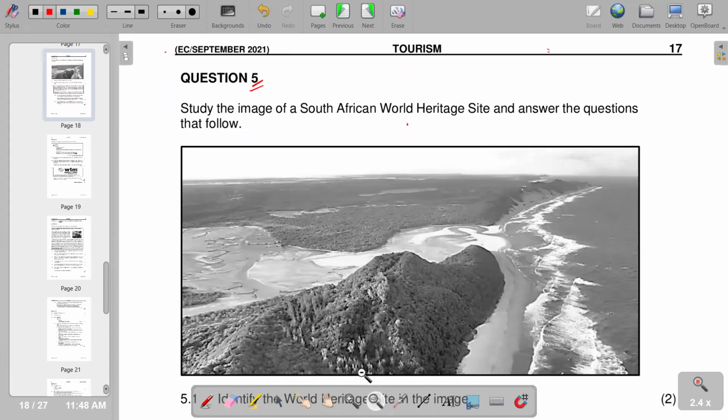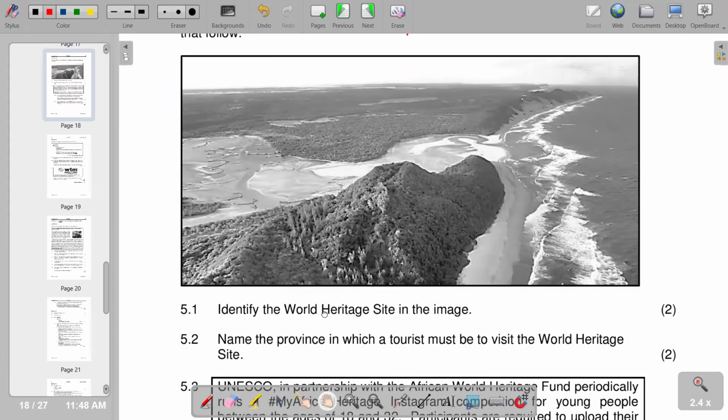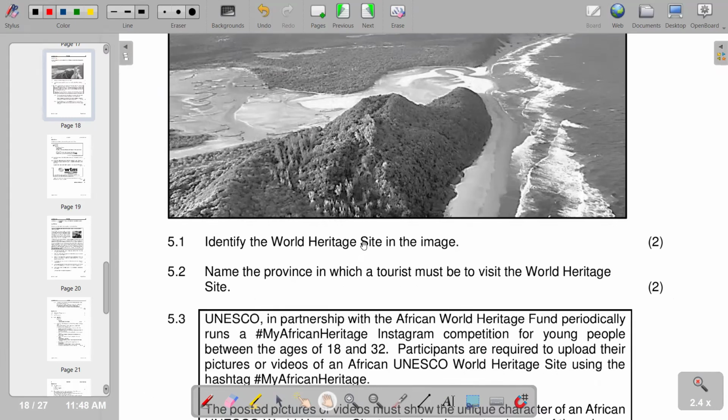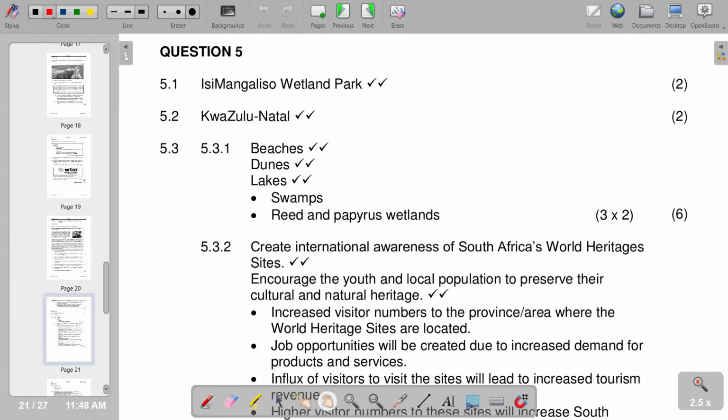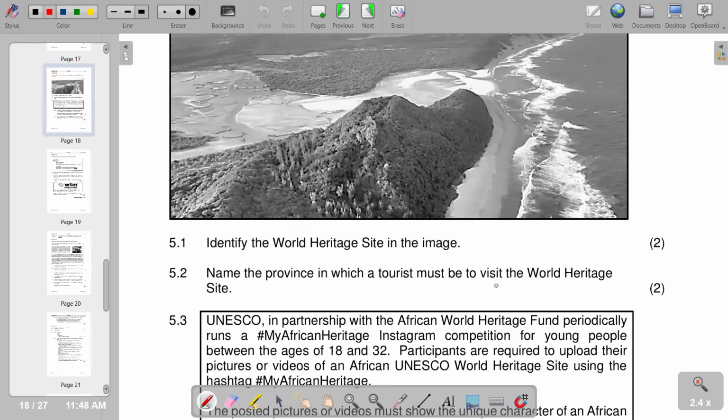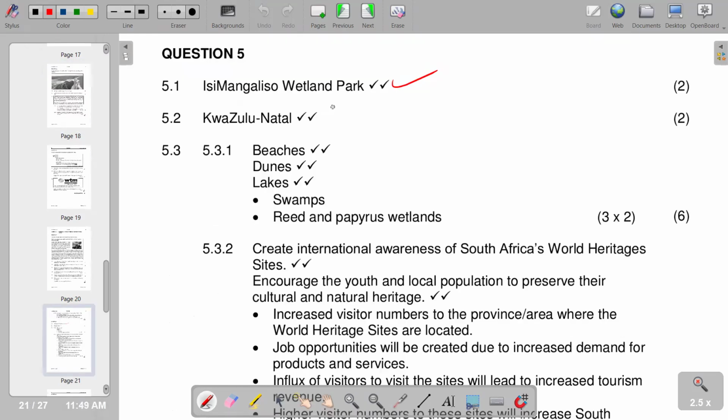Then in terms of the question that we have on that site, it is identify the World Heritage Site in the image. And so you see that this is the Isimangaliso Wetland Park. So we are saying the heritage site is Isimangaliso Wetland Park, as indicated. And of course, this next question is name the province in which a tourist must be to visit the World Heritage Site. And this is KwaZulu-Natal. So this is what we have.